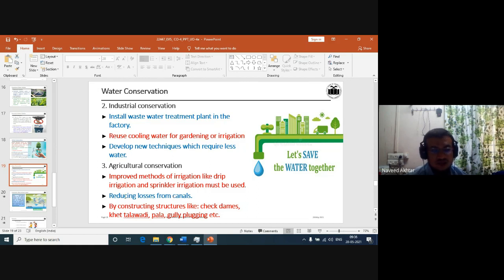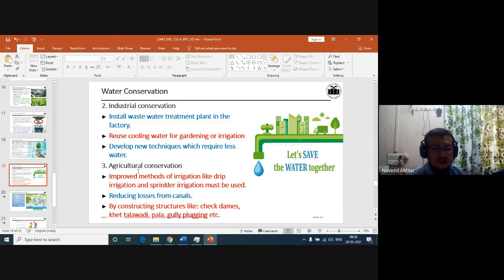We can cover it with vegetation or with solar panels so that we can reduce the canal evaporation. That is nothing but conservation in the agriculture part of water conservation.